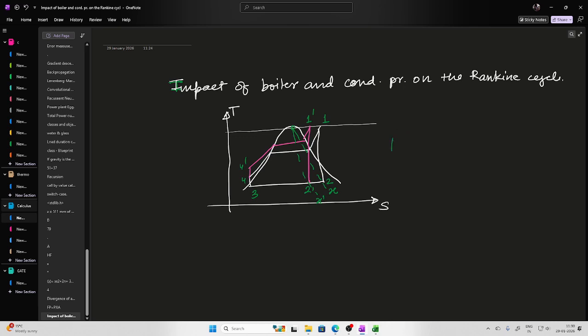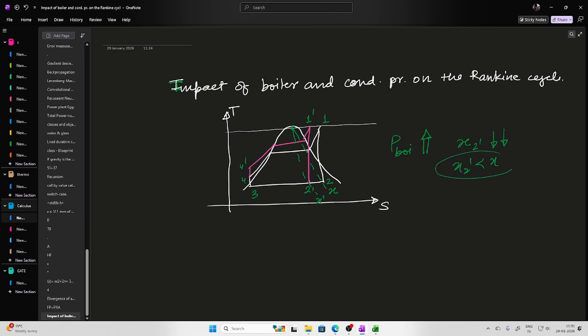So as I increase the boiler pressure, the quality of steam at the exit of turbine deteriorates. That means the dryness fraction at 2 prime will reduce, or I can say x at 2 prime will be less than x.